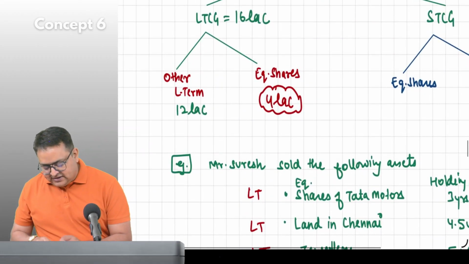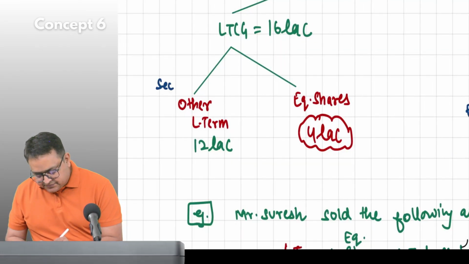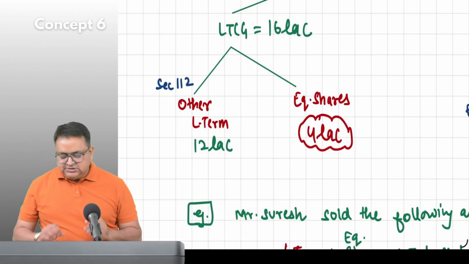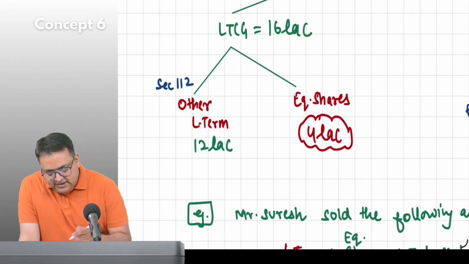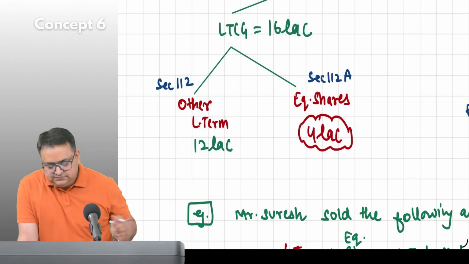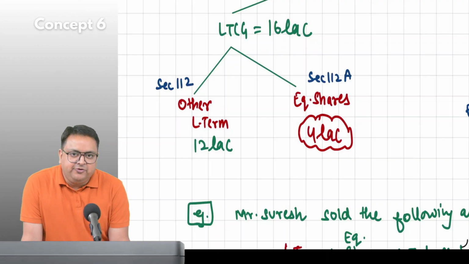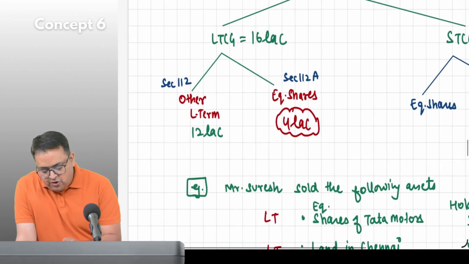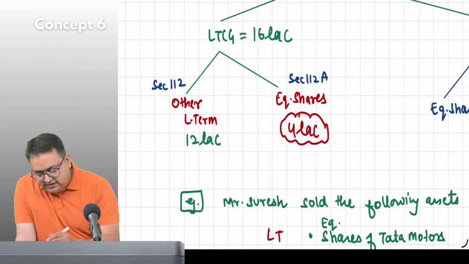This is known as other long-term. Please write, it is known as section 112. Just write section 112. And equity share is section 112A. So long term is taxable at a rate of 12.5%.